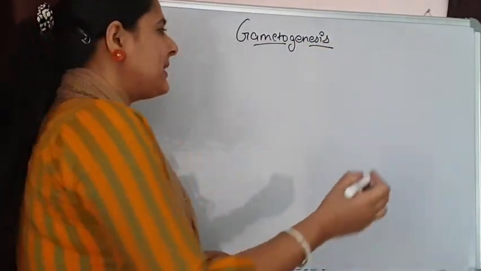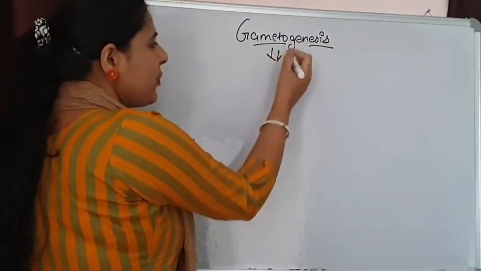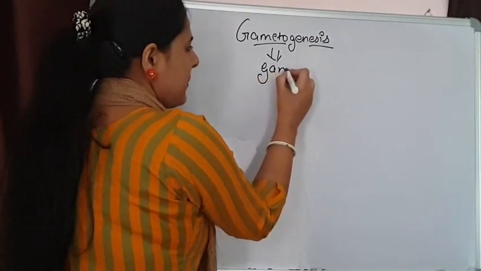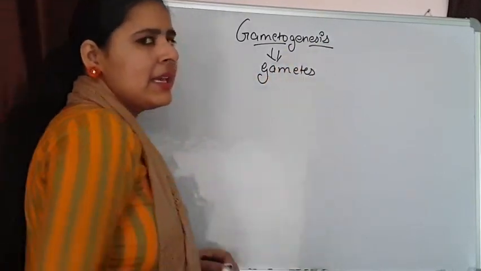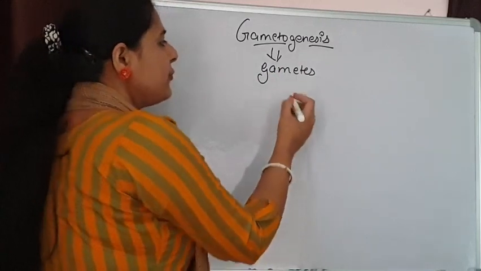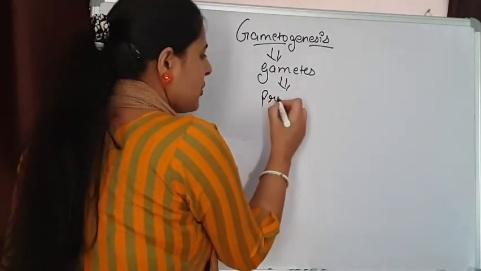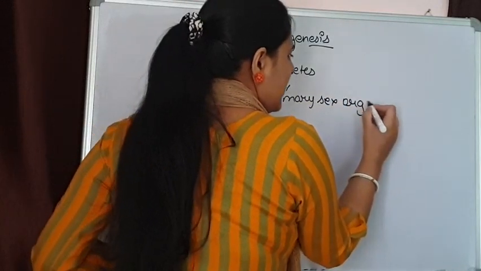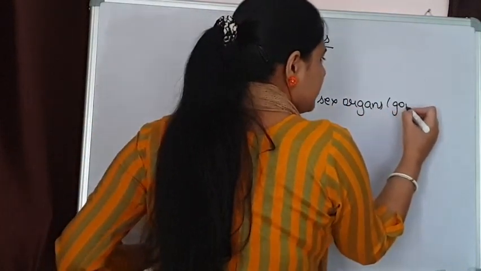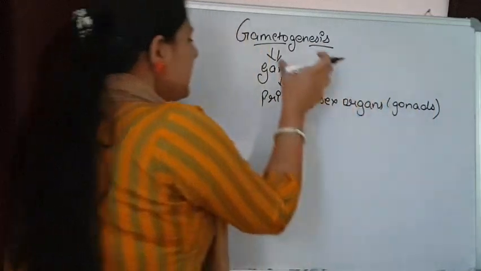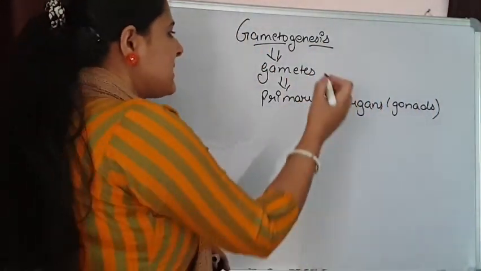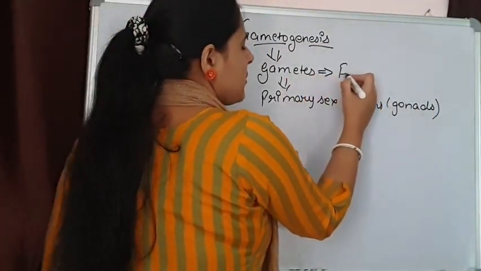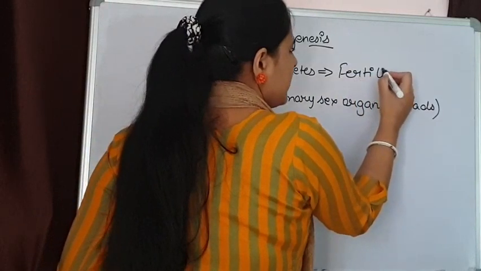Gametogenesis means that there will be formation of a special type of haploid cells, and these haploid cells will be known as gametes. These haploid cells are basically formed in the primary sex organs, or we can say gonads. And the main function of these haploid cells is that they are going to take part in the process of fertilization.